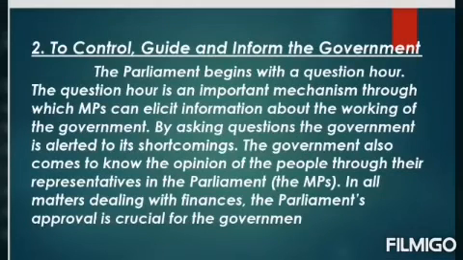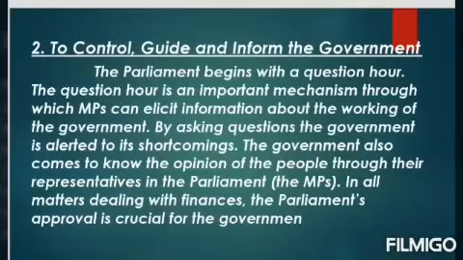The second function of the Indian Parliament is to control, guide and inform the government. The Parliament begins with a question hour. The question hour is an important mechanism through which MPs can elicit information about the working of the government. By asking questions, the government is alerted to its shortcomings. That means in this question hour, the MPs can ask questions.